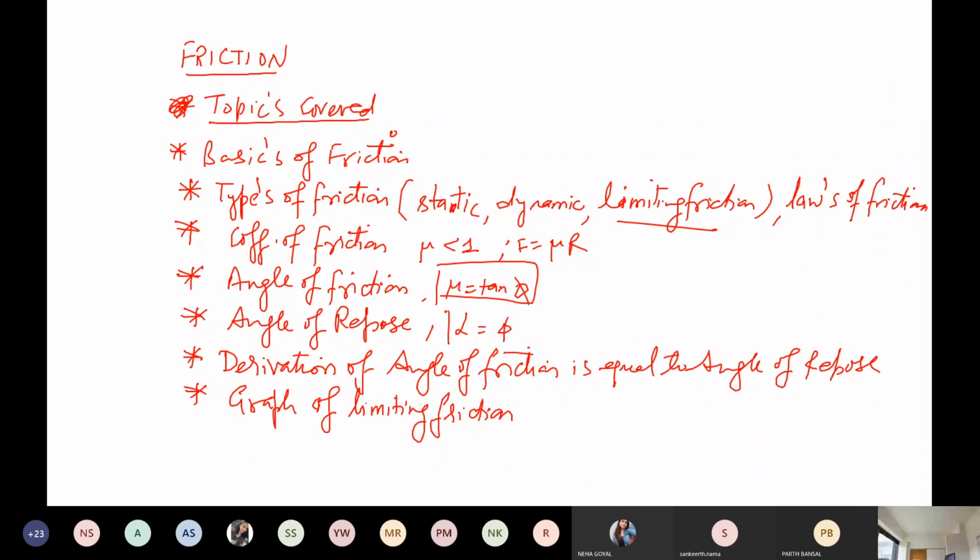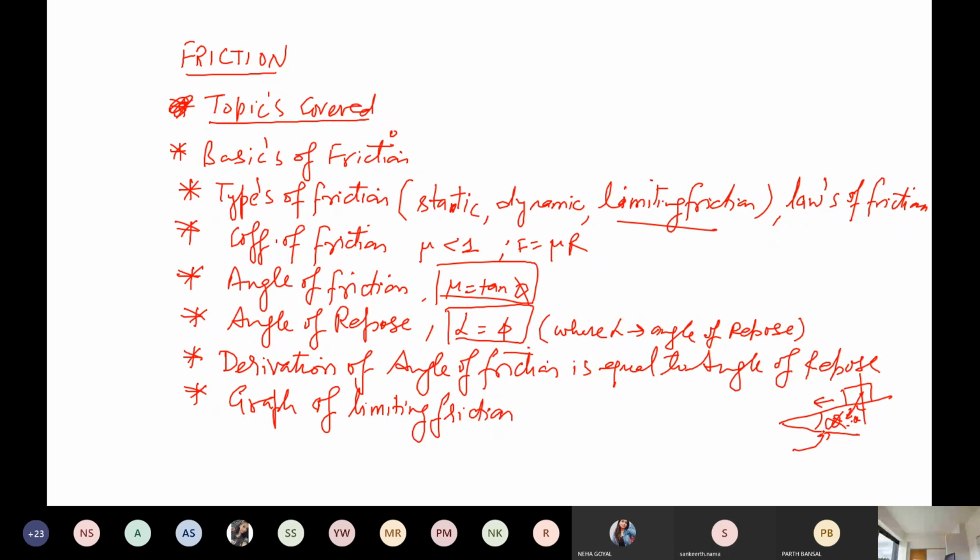This derivation you have to prove, where you can clearly see alpha is the angle of repose, or you can say the maximum angle of inclination so that the body does not slide down. If we have an inclined plane like this diagram, this is the angle alpha, and this is theta here. This is the angle of repose. So it is the maximum inclination of a plane so that the body does not come down or move downward.